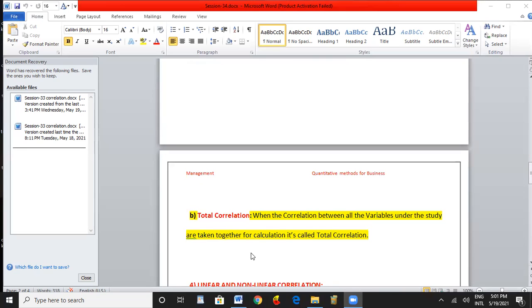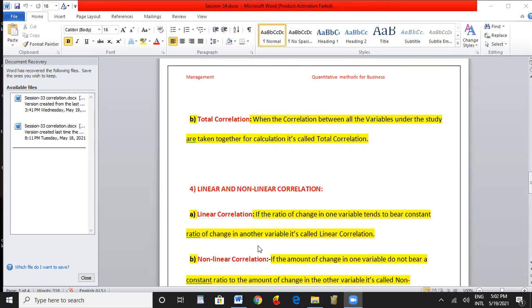You are not ignoring one phenomenon or a few phenomena. In the group, however many are there, all the series have been considered, and you are calculating the correlation coefficient; that is called total correlation. We are not ignoring any one or few. We are taking all the series for consideration. That type of correlation is called total correlation.